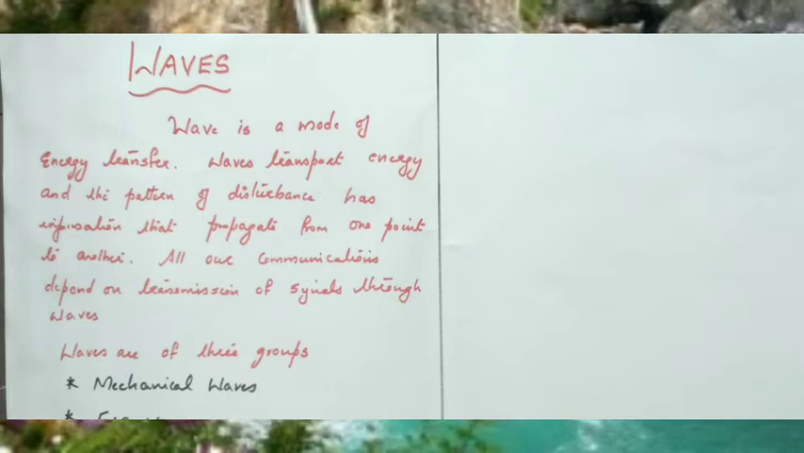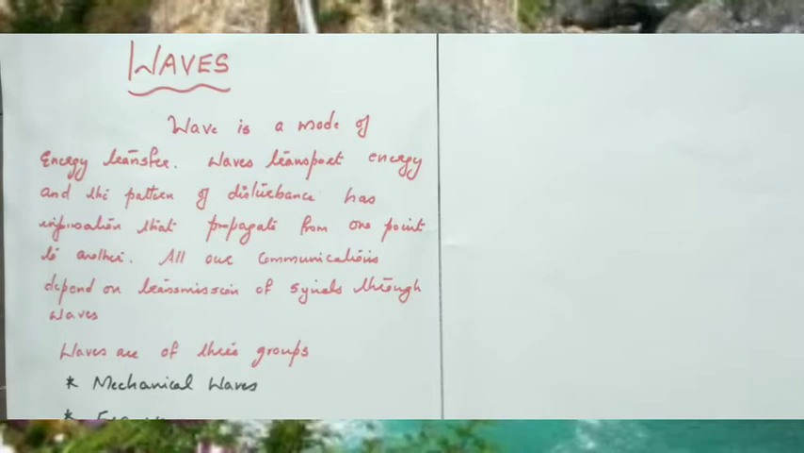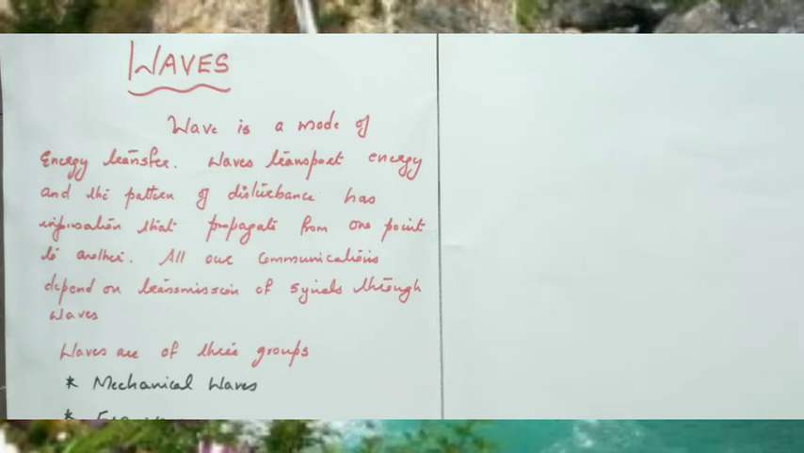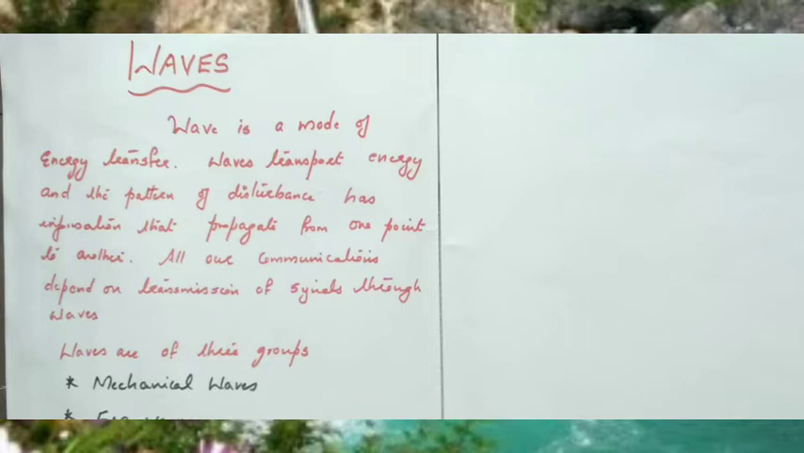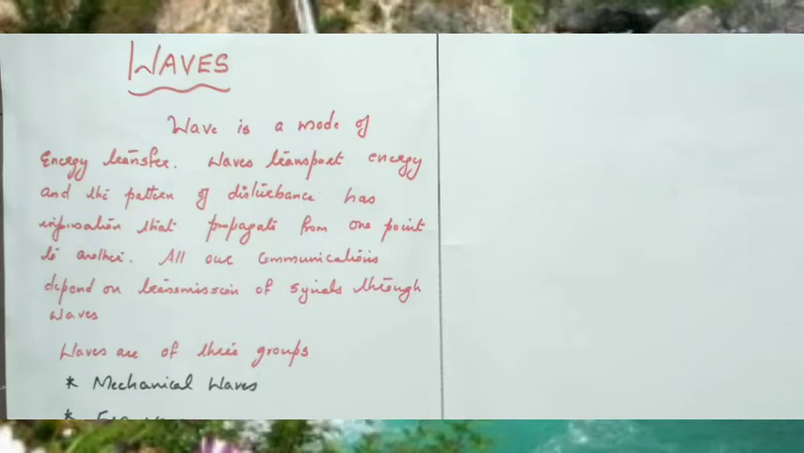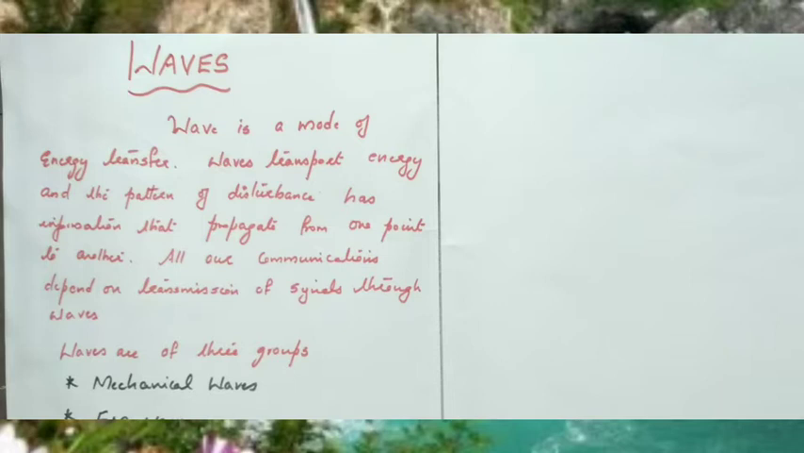So what is a wave? Wave is a mode of energy transfer. Waves transport energy, and the pattern of disturbance has information that propagates from one point to another. So the disturbance or energy is being transferred from one point to another, and it appears as waves.